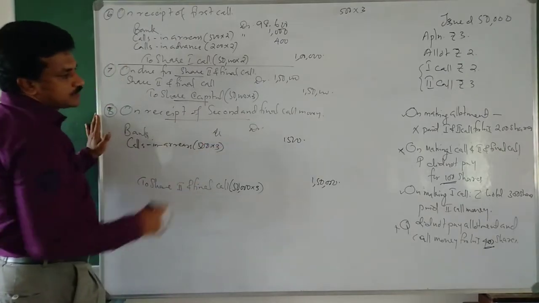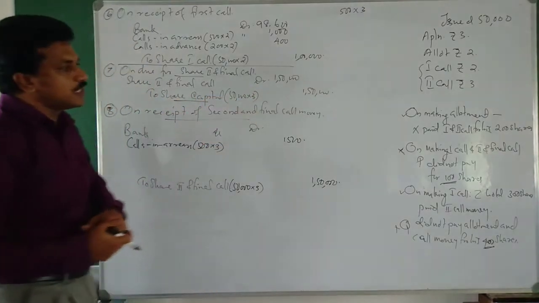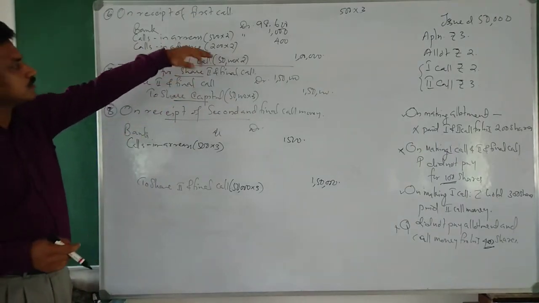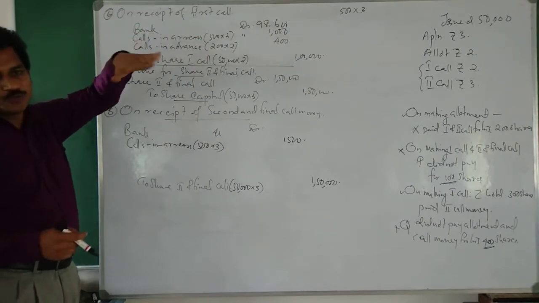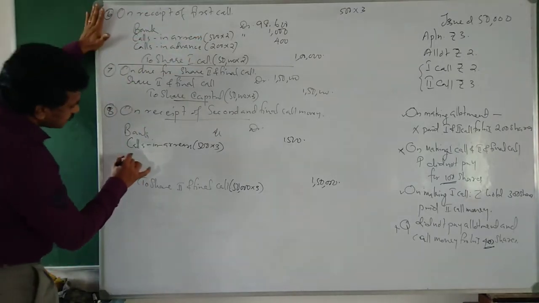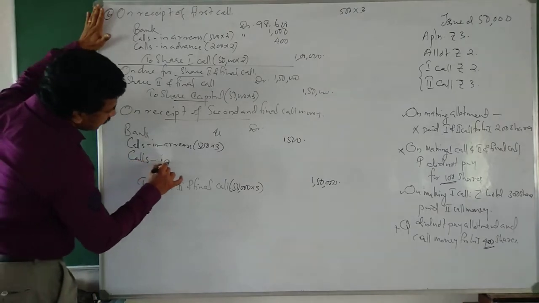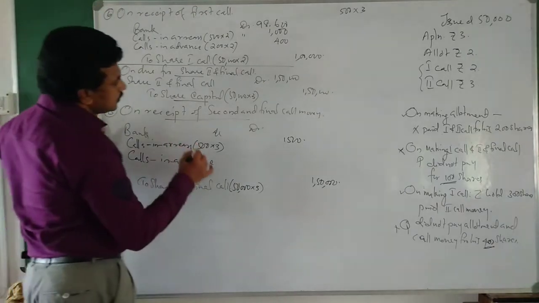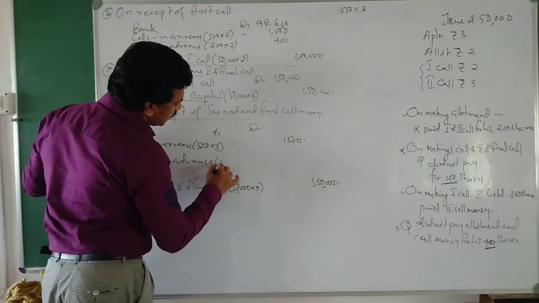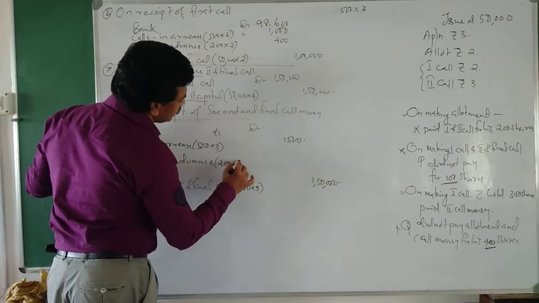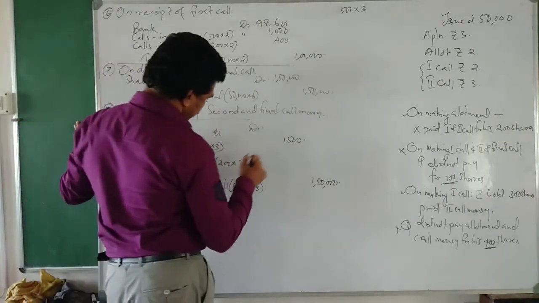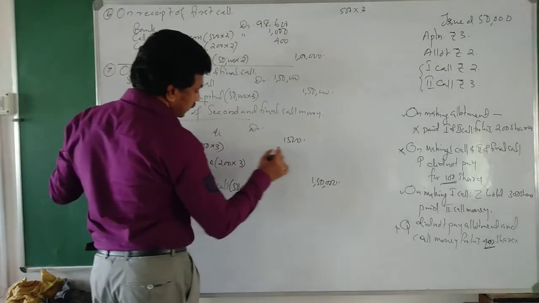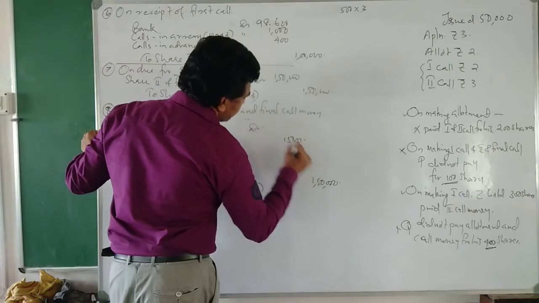Then calls in advance. Out of the total calls in advance received, we have taken calls in advance for 200 shares into 3 rupees, so that means 600 rupees.